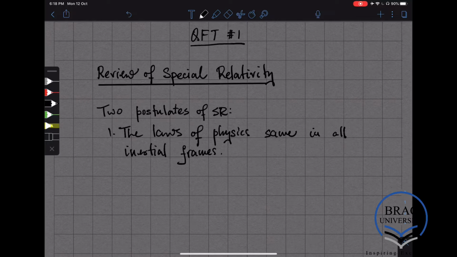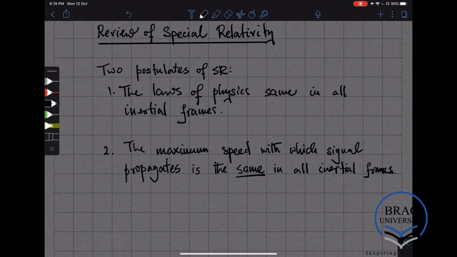But in special relativity, we have a second postulate. The second postulate is that the maximum speed with which a signal propagates is the same in all inertial frames. Usually this is formulated in terms of the speed of light, and the thing is that light, being made out of massless particles, does propagate at the maximum speed possible.